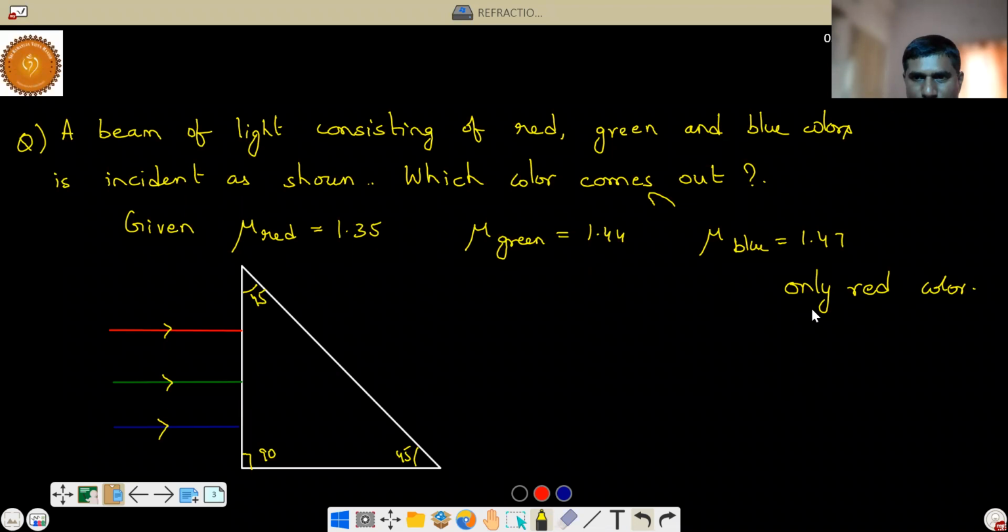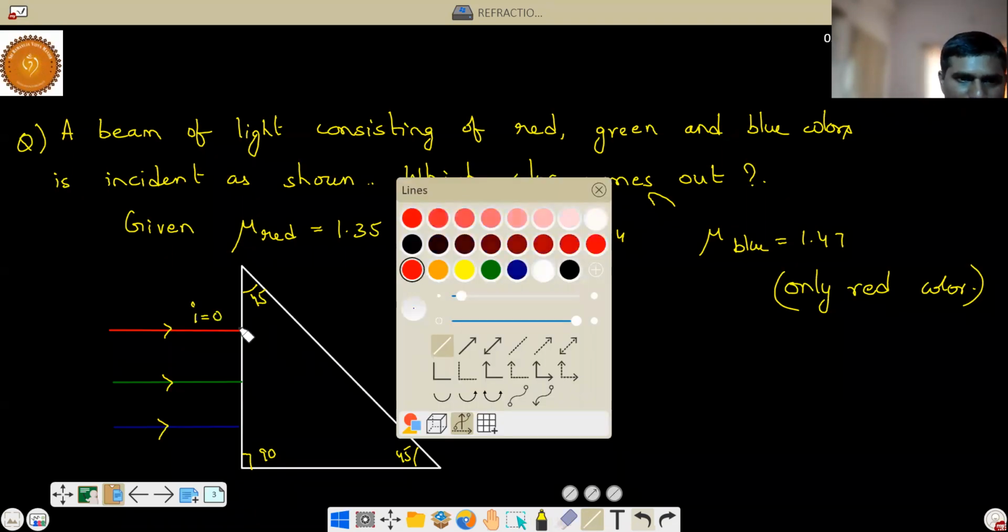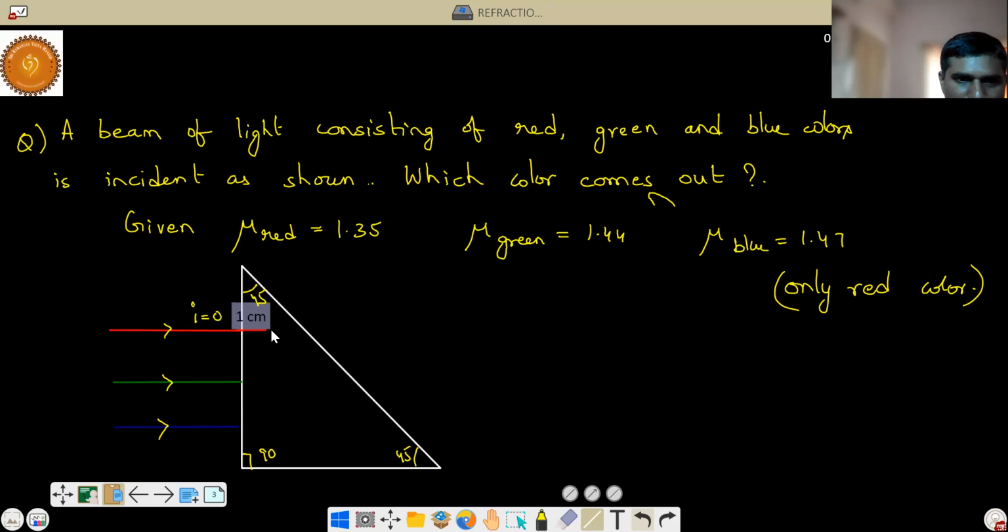See here. Now, how does it happen? What is the angle of incidence at this point? The red color is incident at an angle of 0, correct or not? So the angle of refraction also will be 0 according to Snell's law. So this color at this point will go straight like this, and then it is incident at this point.